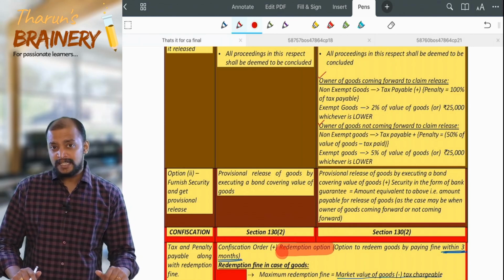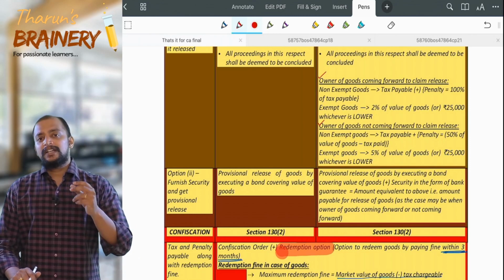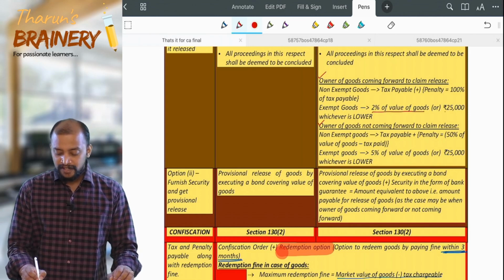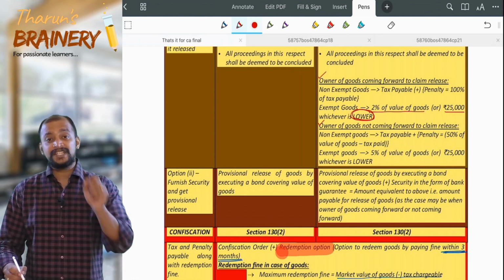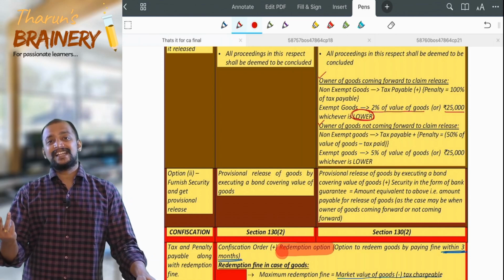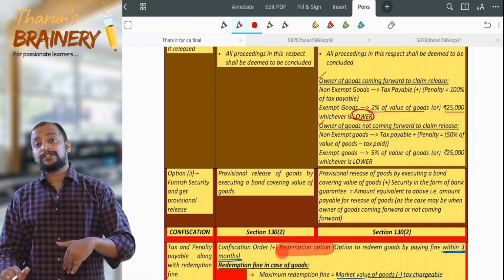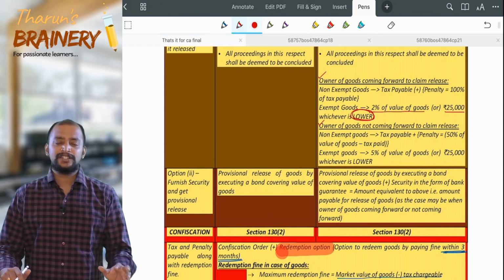So in that case, what will be the penalty? If the owner of the goods is coming forward, it is 2% of the value of goods or 25,000. Very important, whichever is lower, which means the maximum penalty will be 25,000, which is like a general penalty. So 2% of the value of goods or 25,000, whichever is lower. Usually penalties will be whichever is higher, but in this place it is whichever is lower.